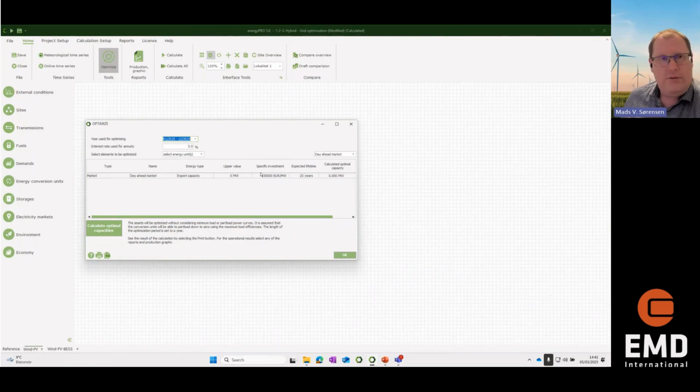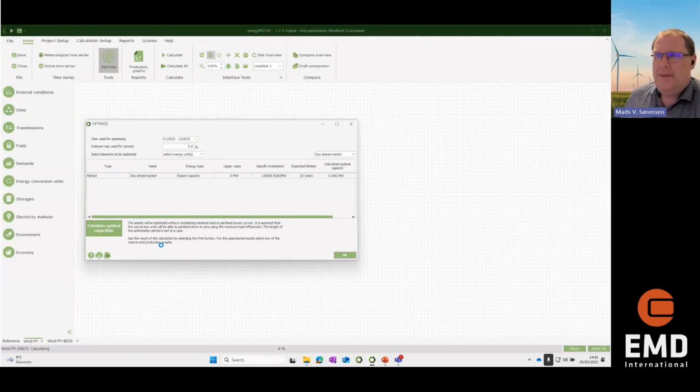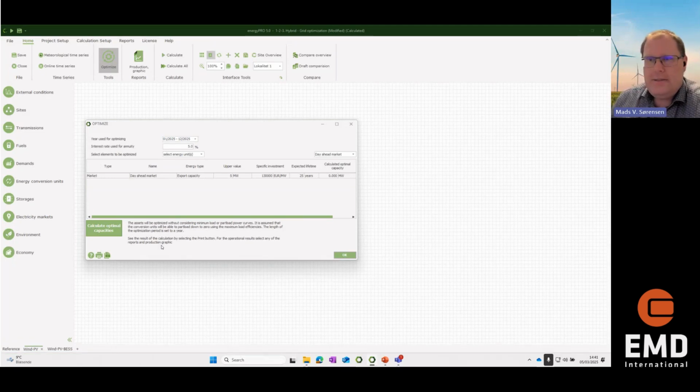I have a cost of 130,000 euros per megawatt, and there's in this case expected lifetime of 25 years. And of course, depending on what numbers you put in here, you will get different results. That's how it is. So now I can calculate the optimization of this unit, and you can see it returns to me 3.487 megawatt.